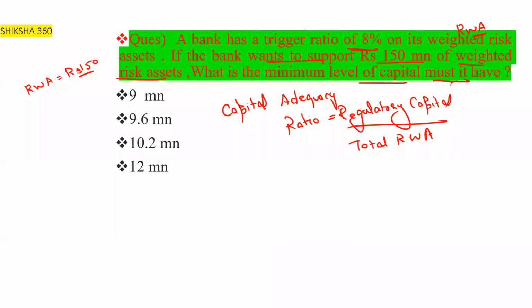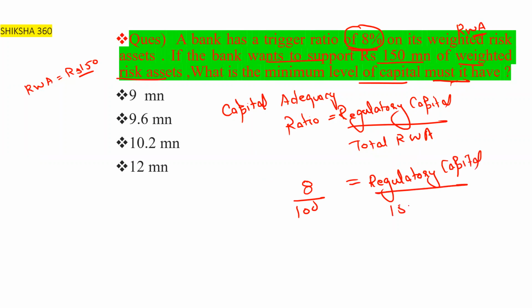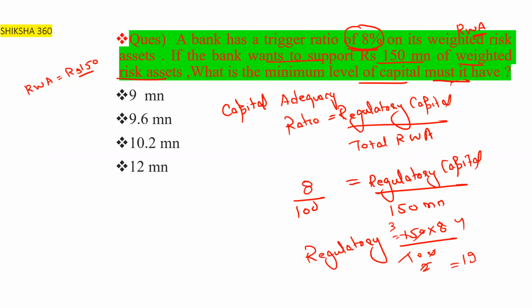Here they have given a trigger ratio of 8%, and we have to find the regulatory capital, the minimum level of capital it must have. Total risk weighted assets they have given is 150 million. So regulatory capital comes out to be 150 into 8 upon 100. Cancelling out, it comes out to be 12 million. So this is our answer.